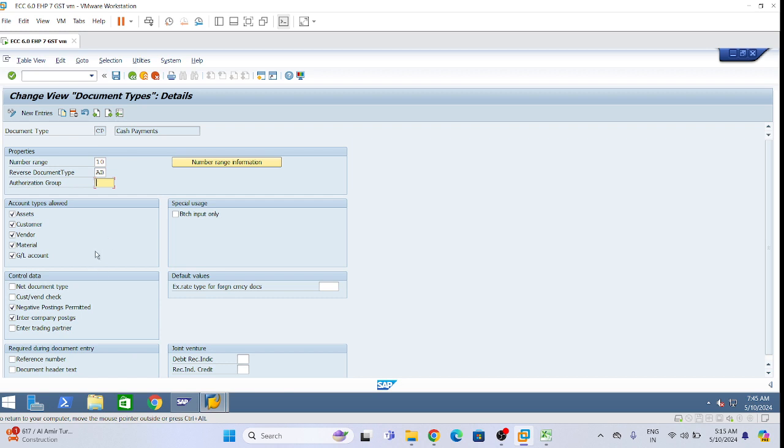If this document type is missing, I will click new entries and we can create the document type. But standard SAP has given it by default, so no need to create. Just write down if you know. Please write down these details.